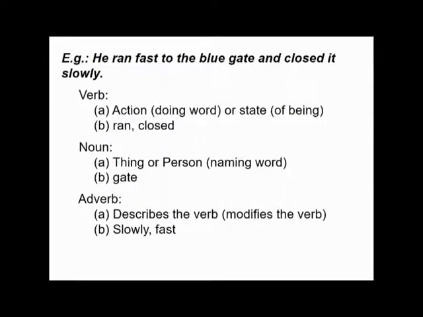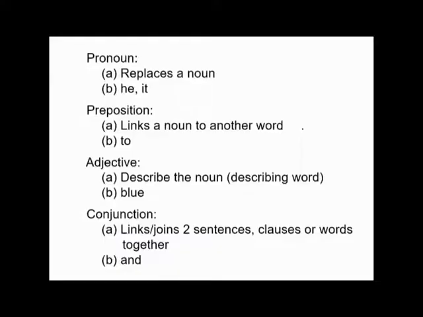Adverb describes the verb or modifies the verb. And the 2 words are slowly and fast. The pronoun replaces a noun, and the 2 examples are he and it. Preposition links a noun to another word. And here the example is to. An adjective describes the noun, also called a describing word, and here we have the word blue. Conjunction links or joins two sentences, clauses, or words together, like the word and.